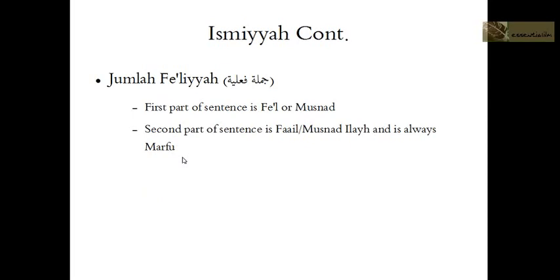So if I say daraba zaydun, daraba is a fi'l, right? So it's a jumla fi'liya because it starts with a fi'l, and it's musnad, right? It's the information, daraba, he hit, okay? So we know that the information is that some hitting is going on. And who is the person doing it? The fa'il or the musnad ilay, okay, is zaydun. Zayd is doing the hitting, okay? And it is always in the state of rafa', marfu'.